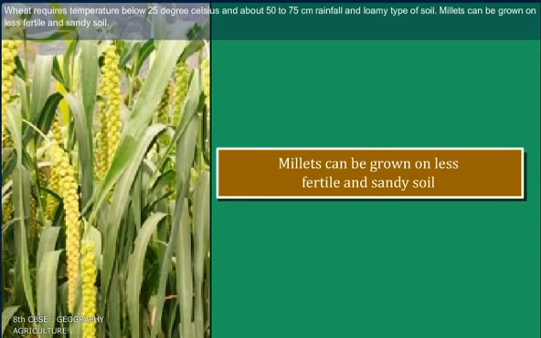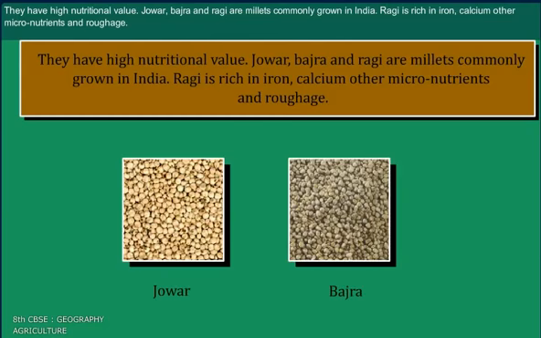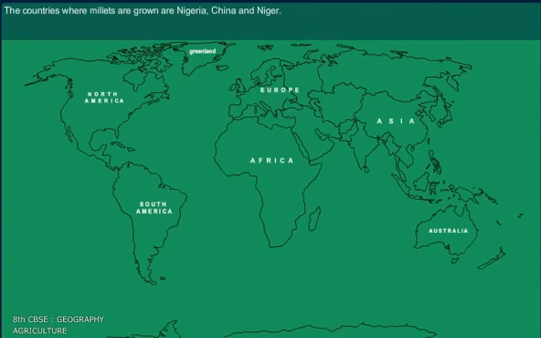Millets can be grown on less fertile and sandy soil. They have high nutritional value. Jowar, bajra, and ragi are millets commonly grown in India. Ragi is rich in iron, calcium, other micronutrients, and roughage. The countries where millets are grown are Nigeria, China, and Niger.